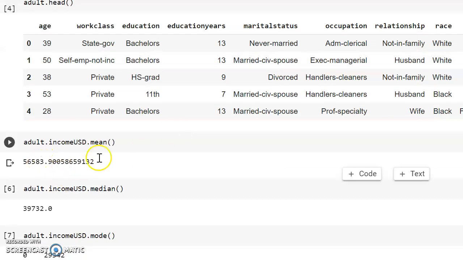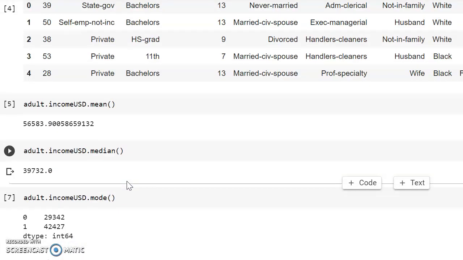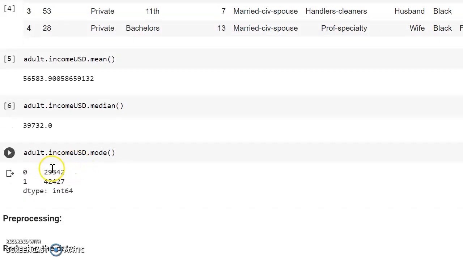I'm calculating the mean of my adult income. You can find here the mean of my adult data set, which is 56583.900, and I also calculate the median and mode. Here you can find all my outputs.